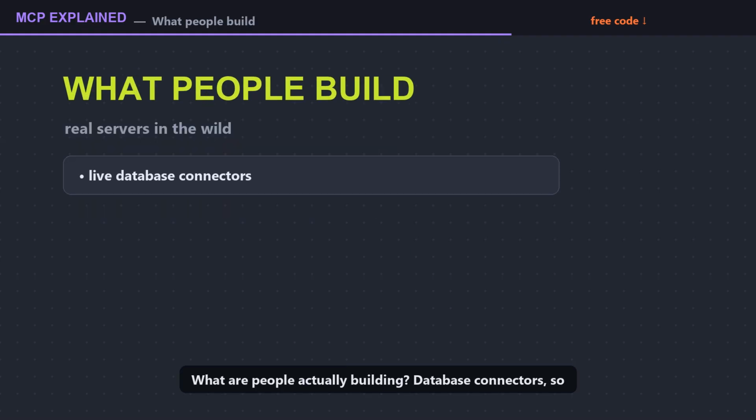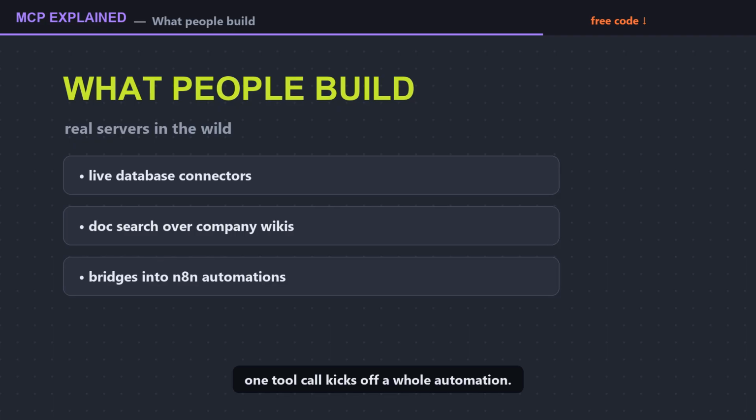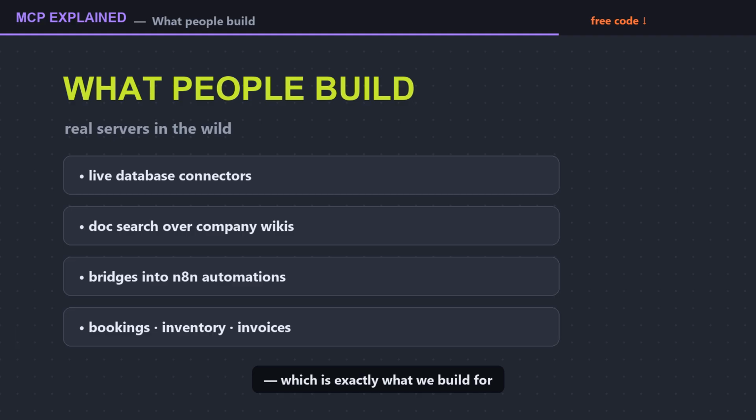What are people actually building? Database connectors, so assistants answer from live data. Browser drivers. Doc search over company wikis. Bridges into n8n, so one tool call kicks off a whole automation. And internal business servers, bookings, inventory, invoices, which is exactly what we build for clients every week.